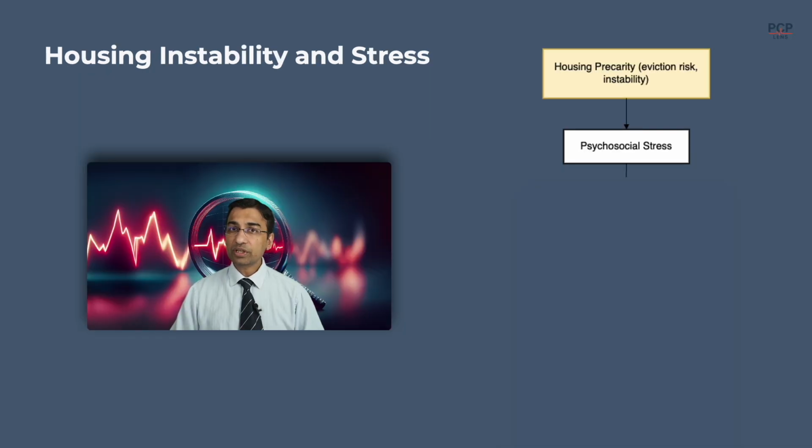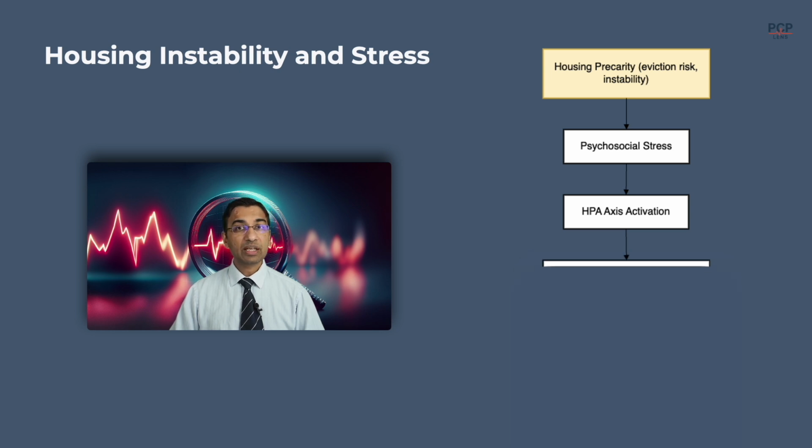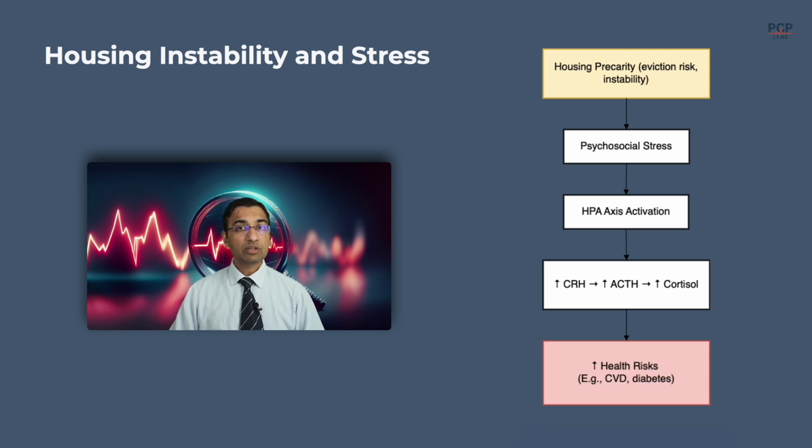And lastly, housing instability or eviction risk creates a chronic stress response in the body. This leads to the activation of the hypothalamic pituitary adrenal axis, which then leads to releasing several hormones in the body, including cortisol. This chronic stress response then leads to uncontrolled blood pressure, diabetes, heart disease, and other poor health outcomes.